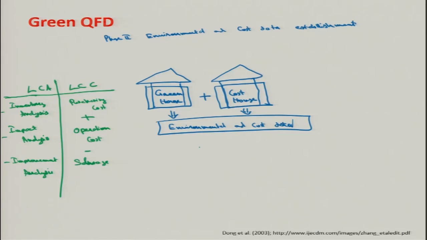Now, in life cycle assessment, this approach considers all the material and energy transfers which are involved in raw material extraction, processing and manufacture, including cradle to grave of a product, while life cycle costing is a methodology used by designers in conjunction with life cycle assessment. It takes into account the costs involved in handling, processing, using and so forth, and salvage in all the life cycle stages of the product. So, these two are the inputs to the houses and we get the environmental and cost data.